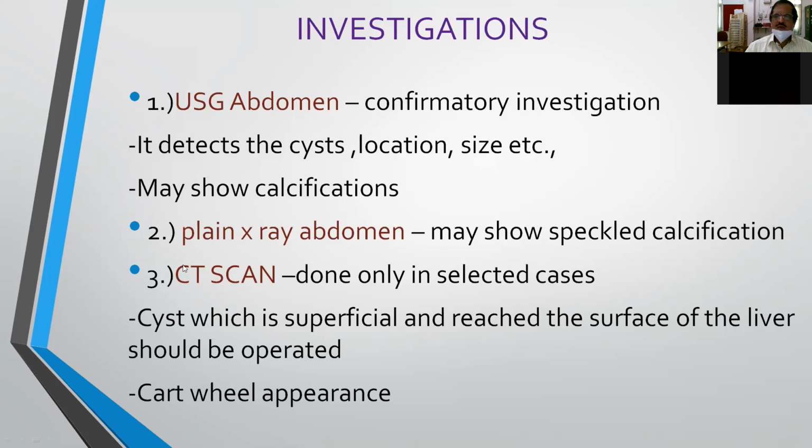And the CT scan, it is usually not done routinely, only in selected cases we will do. When the cyst is superficial and reaches the surface of the liver, you have to try to operate, because in CT scan we can demonstrate, along with the size of the cyst, the exact situation, the size and calcification, and also how superficial it is to the liver tissue. That is the most important thing. And in CT scan, it will give a cartwheel appearance. I will show the figure of how it looks.